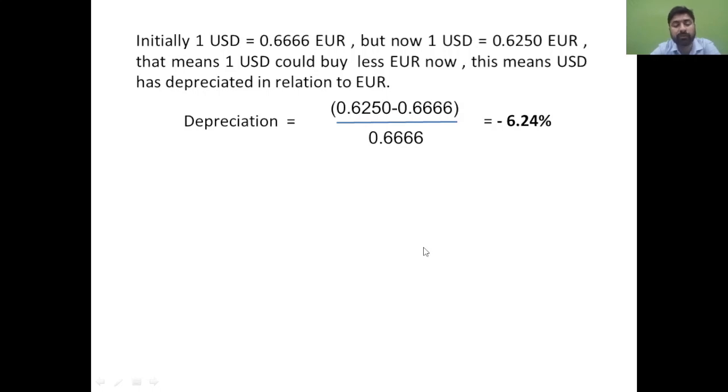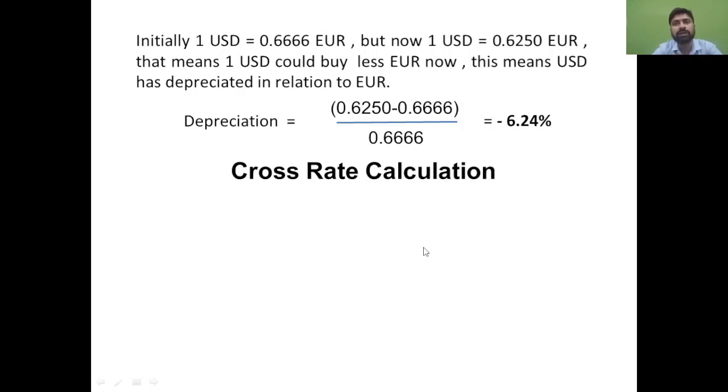Now we are going to start a new concept, and that is cross rate calculations. But before this, let me give the background on why we calculate cross rates. Suppose you are in India. You have currency pairs like INR and USD. You know the relation between INR and USD today and at what price it is trading.